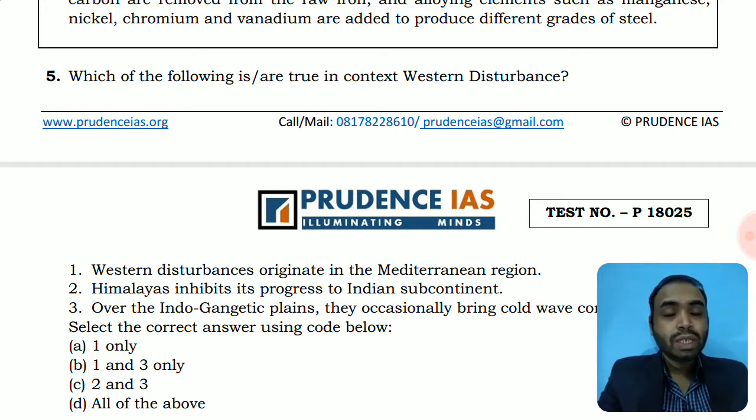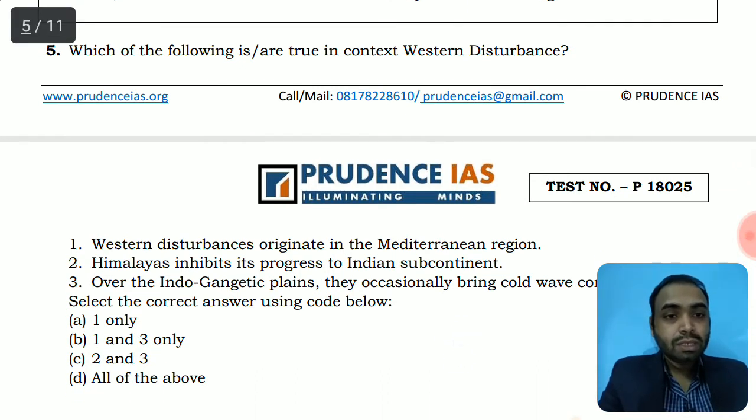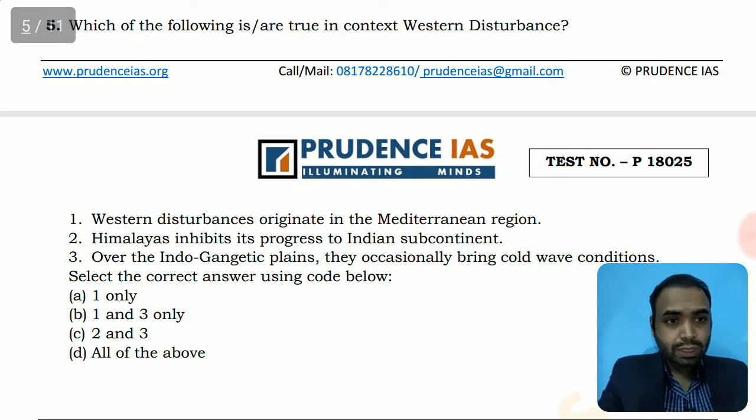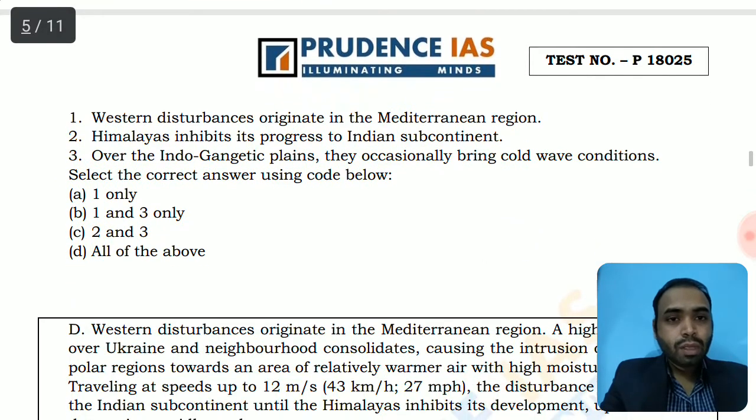It is the huge Himalaya which stops not only the western disturbance. The Himalaya is also critical in making India one of the hottest areas to live because it stops the Siberian cold waves from entering the Indian subcontinent. So these are the characteristics of the Himalaya in context of the particular type of climate found in India. So it inhibits the progression of western disturbance in the Indian subcontinent. This is also true. Over the Indo-Gangetic plains, these western disturbances occasionally bring cold wave conditions. This is true because it originates in the Mediterranean and brings moisture and cold wave conditions to the Indo-Gangetic plains. So all the options are correct.